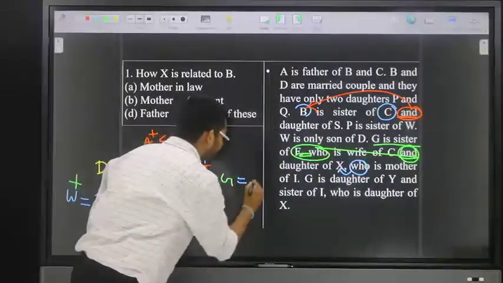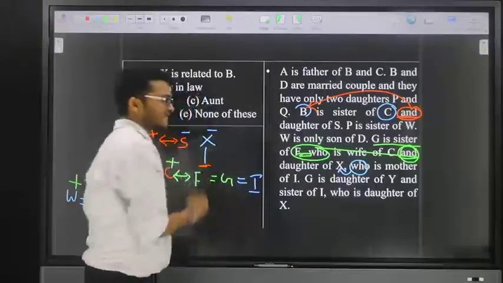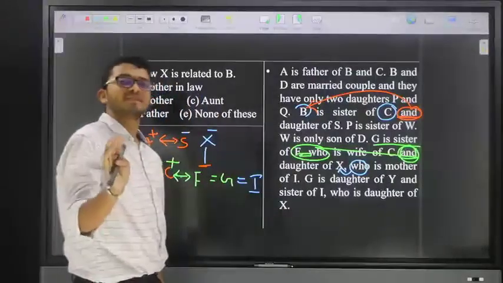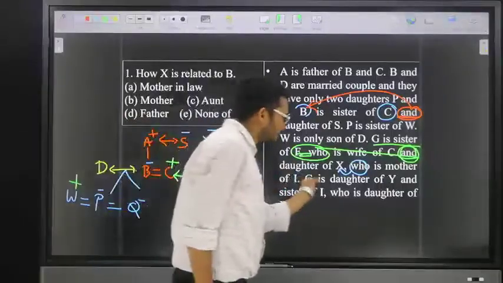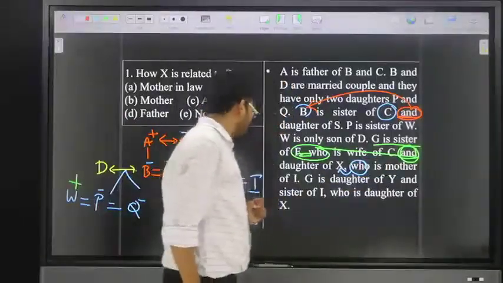That means here these three are siblings. X is mother of I. Next, leave it. Next point is what? Friends, here, G is daughter of Y.